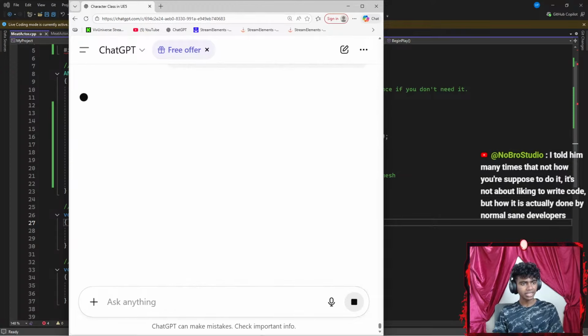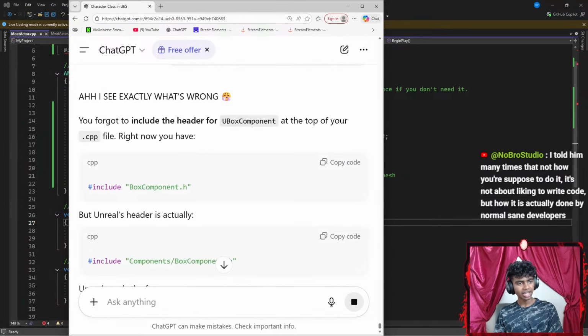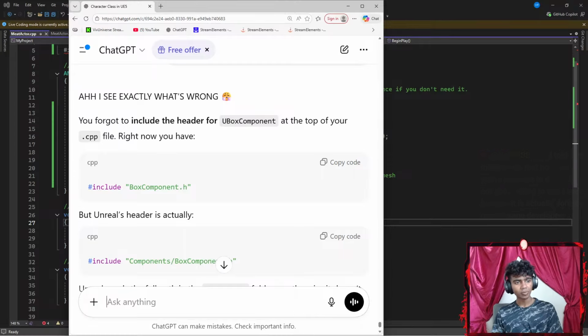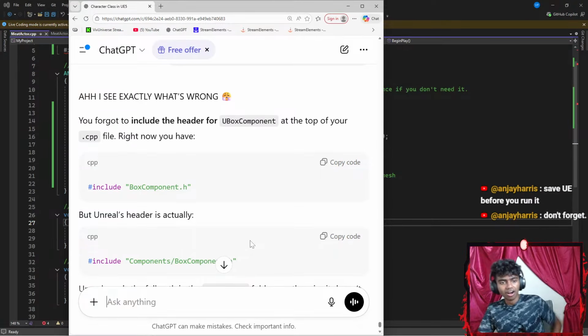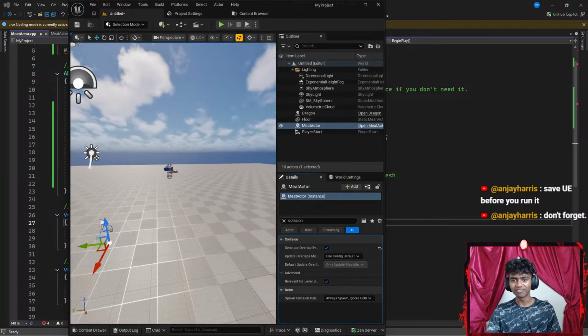Okay, I told him many times that's not how you're supposed to do it. It's not about liking to write code, but it's actually how it's done by normal sane devs. That actually does make sense. Save before you run it. If I actually ran it, I would have, honestly guys, that would make sense. I actually wouldn't save anything.